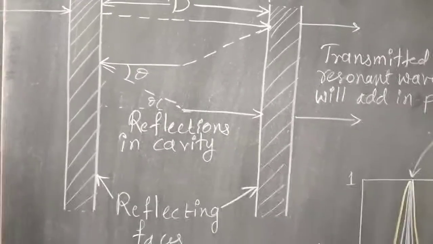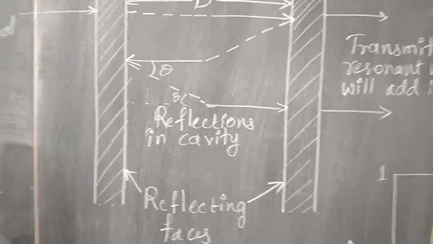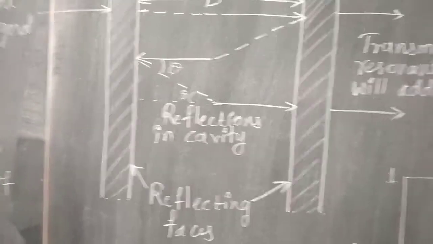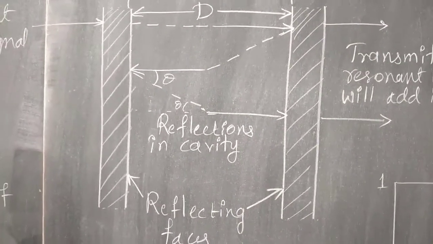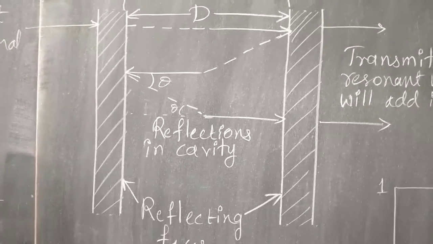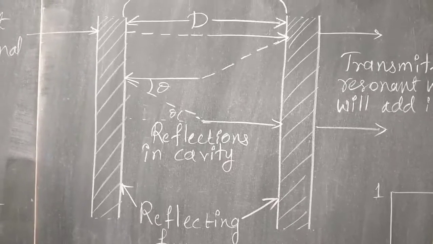Reflectivity is how much of the incident signal is reflected back. For example, if the reflectivity R is equal to 1, the total amount of energy incident on the mirror will be reflected back completely.